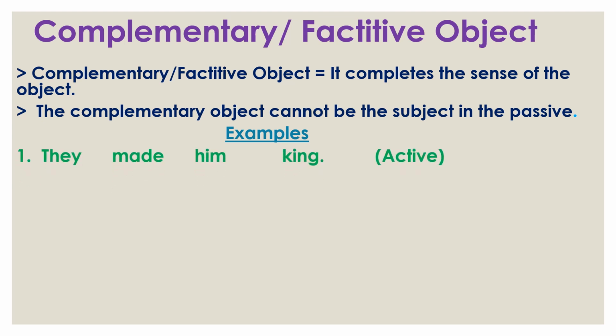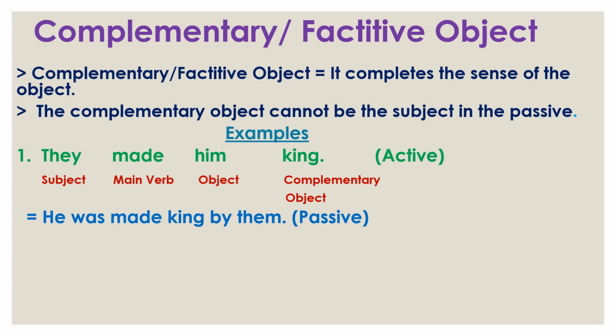Now see some examples. The first example: they made him king. Here they is the subject, made is the main verb, him is the object and king is the complementary object. So here king completes the sense of the object him. That's why it is a complementary or factitive object.